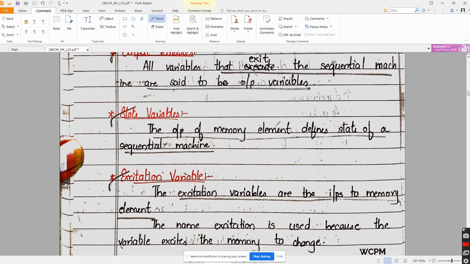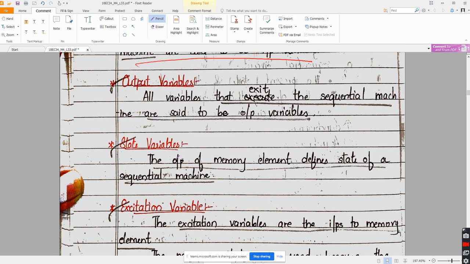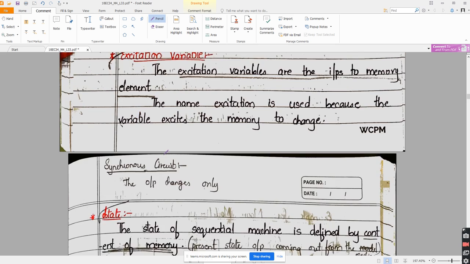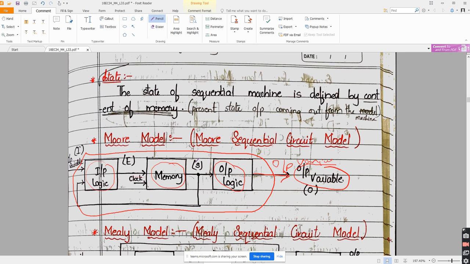So next one, state variable. What is a state variable? The output of the memory element defines the state of a sequential machine. So the output of the memory element itself is called the state variable. Here is the state variable. Where do you expect the state variable to be? At the output of the memory.